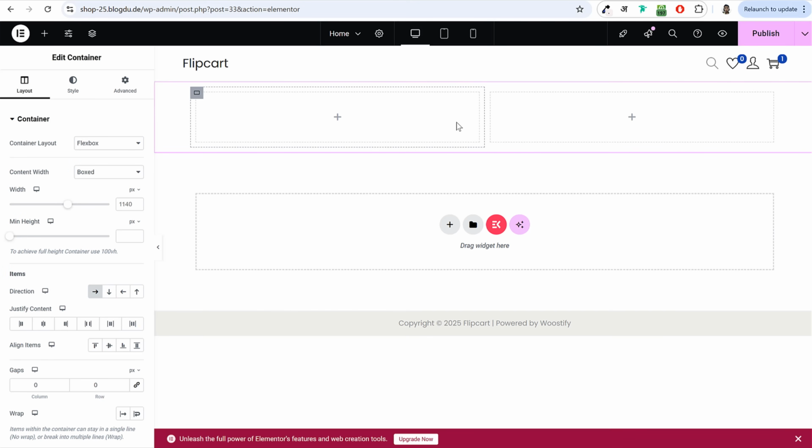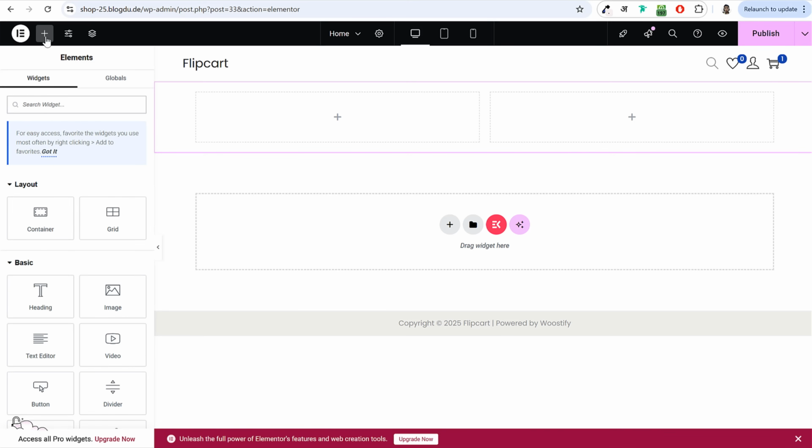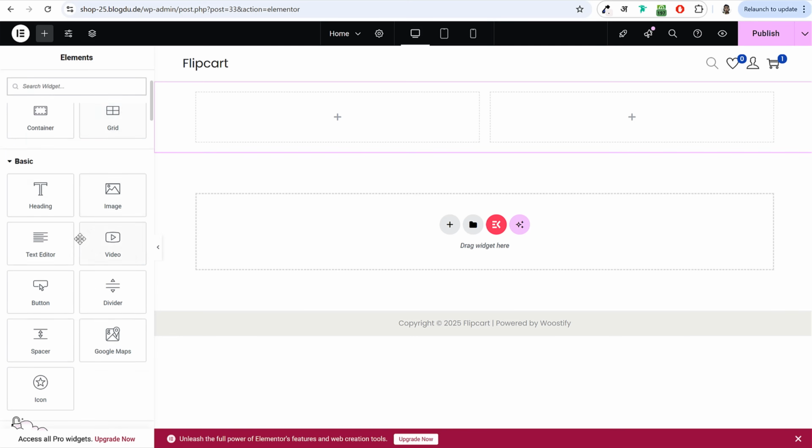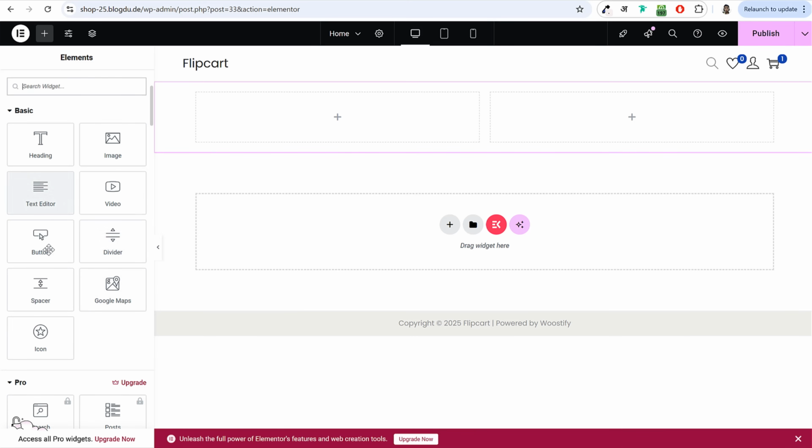Now, once you select any option, at the left hand side, settings will change. Now, instead of those elements, it says edit container. If you again want to go back to those elements, you need to click on this plus button at top, add element button. Now you are again back to elements. Now, if you want to create a button, you will search for the button element and you'll simply drag and drop the element over here.